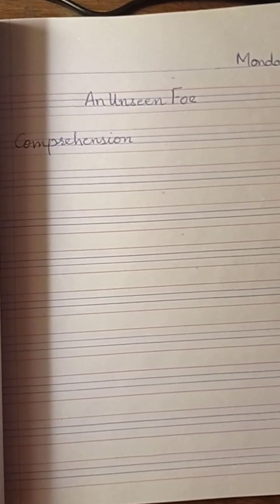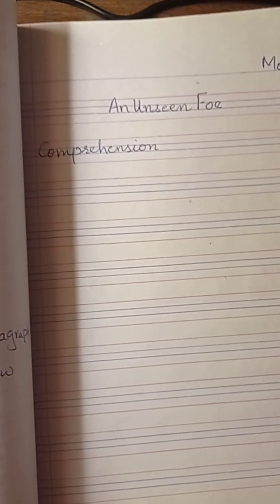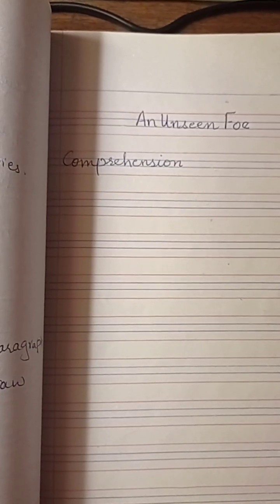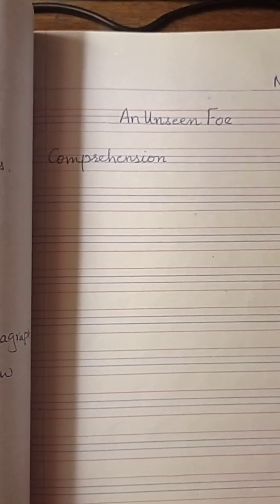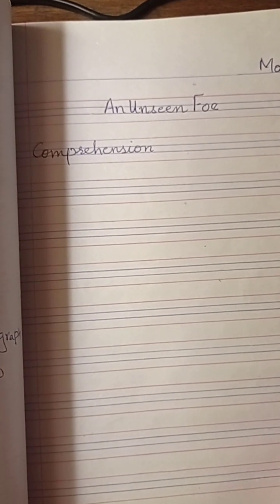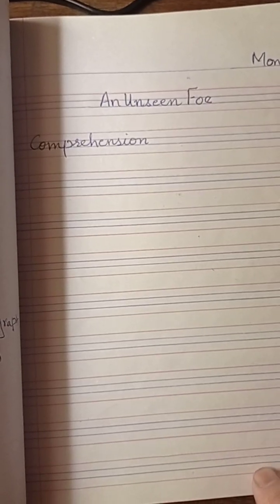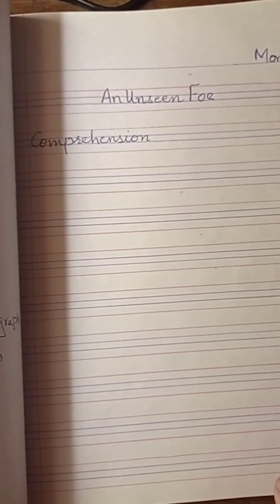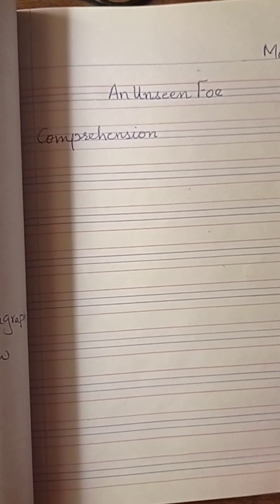It's much better if you send it before or by 5 o'clock. It must not be too late. Some of the children are sending the classwork at 8 o'clock at night, some at 9, so it becomes too late. So try to finish it before 5 and send it on my number. Okay, and then I'll mark your attendance also. Your homework means that you are present in the classroom, and I'll mark you present.